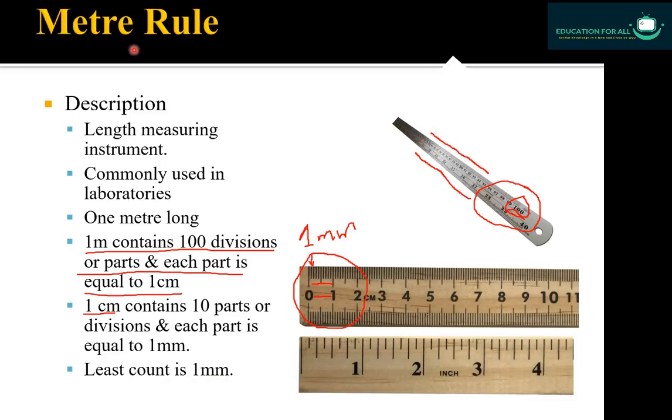What does least count mean? The smallest reading which an instrument can measure is called least count of that instrument. So the smallest reading which we can take by using meter rule is 1 millimeter. So 1 millimeter is the least count of a meter rule.